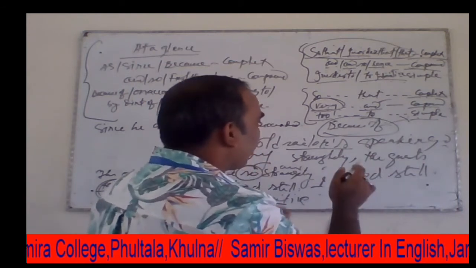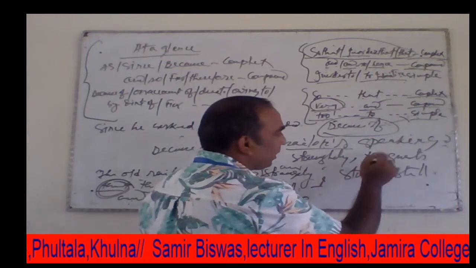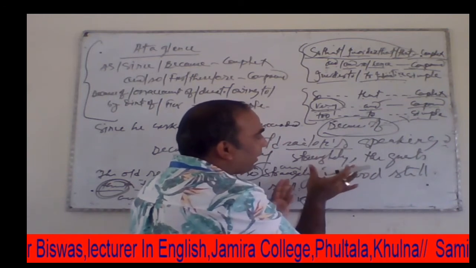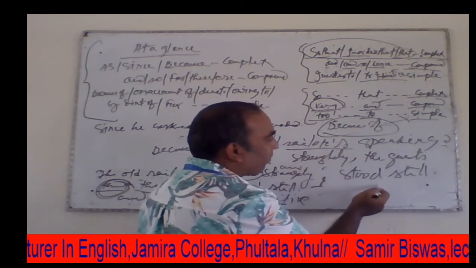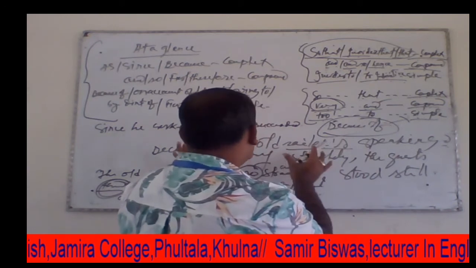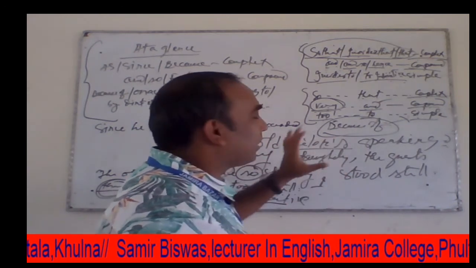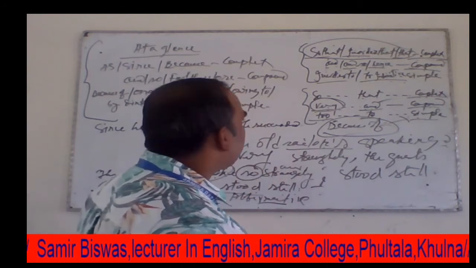Now in the other clause, "the guest stood still", we find a subject and a finite verb, and the other portion of this sentence is a prepositional phrase. So it is a simple sentence.